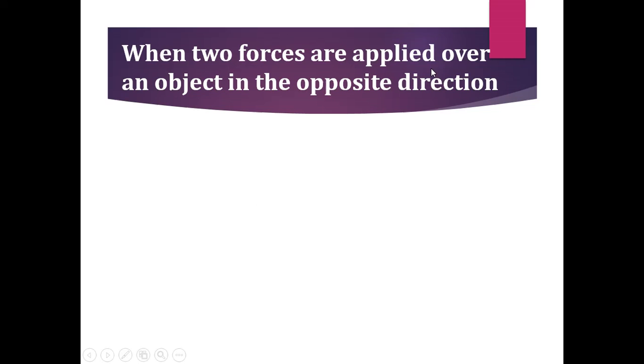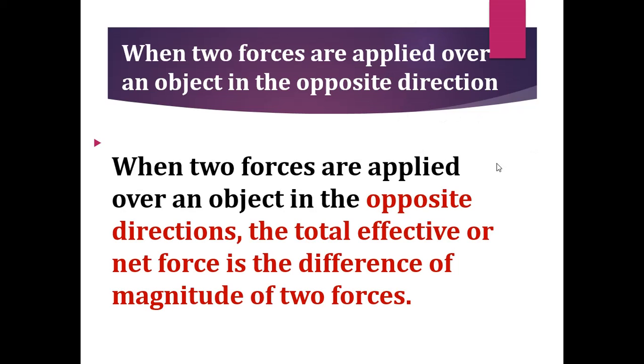Understood, children? Now, when two forces are applied over an object in the opposite direction. First we have seen that when two forces are applied over an object in the same direction, the net force will be the sum of the two forces applied by two persons, isn't it? So when two forces are applied over an object in the opposite direction, how will it be? We can see with an example. When two forces are applied over an object in the opposite direction, the net force will be the difference of magnitude of the two forces.